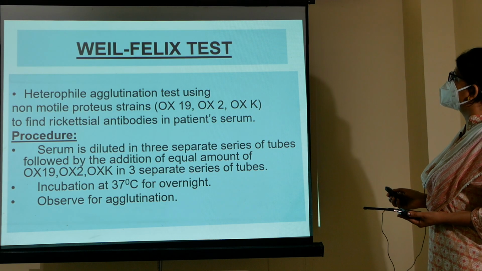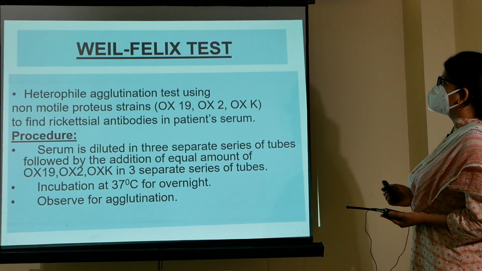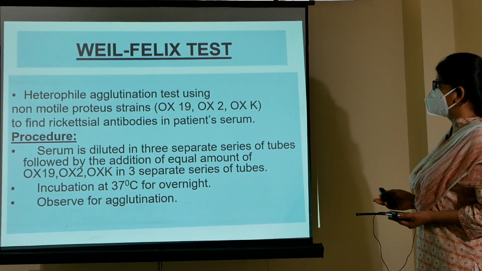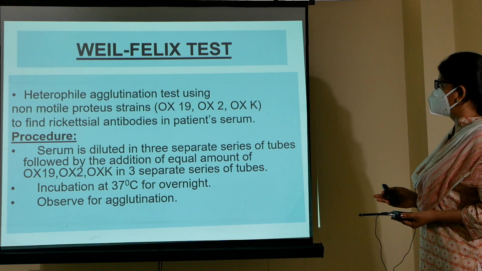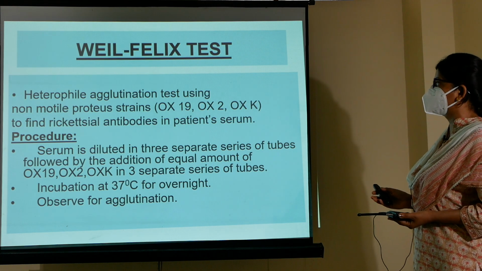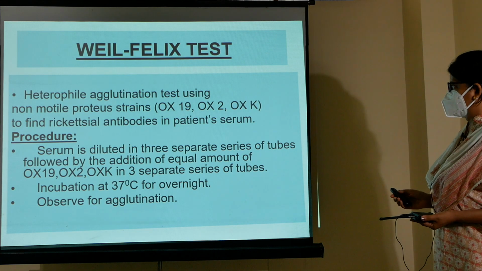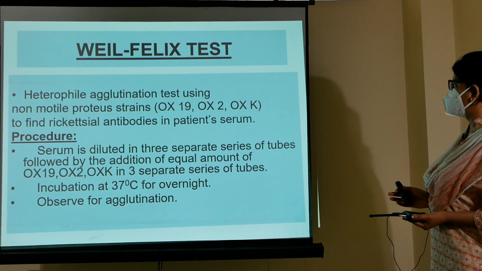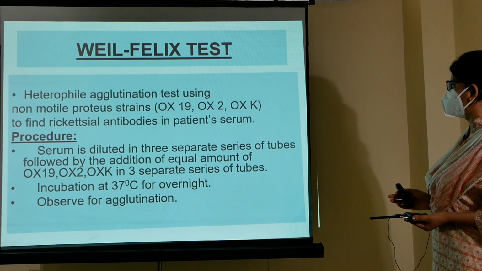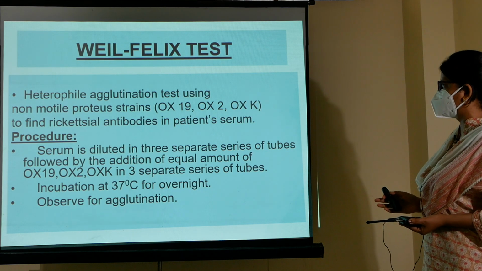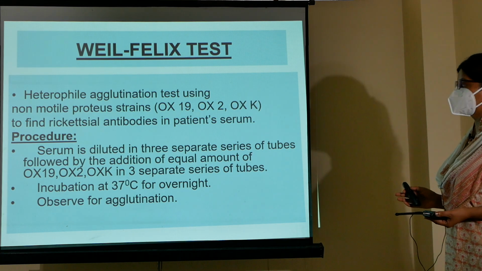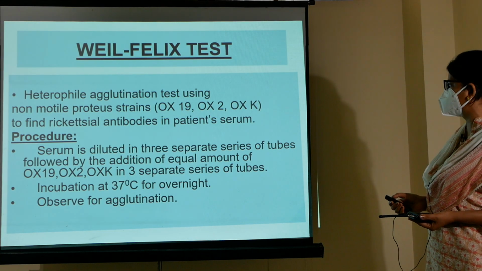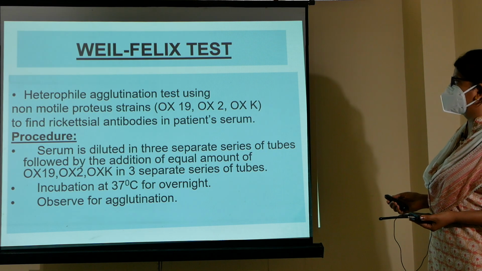In this test, it is a heterophile agglutination test. We use non-motile strains of Proteus. There are 3 non-motile strains of Proteus we use, OX19, OX2 and OXK, to find the rickettsial antibodies in the serum of the patient. In the procedure, the serum is diluted in 3 separate series of tubes, followed by the addition of equal amounts of these strains, OX19, OX2, OXK, in 3 separate series of tubes. Then incubation is done at 37 degrees Celsius overnight. Then we observe for agglutination.